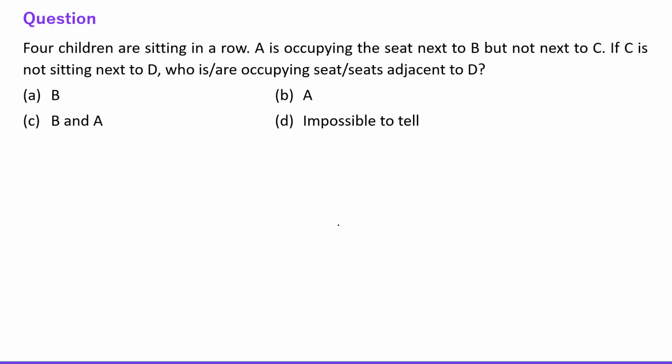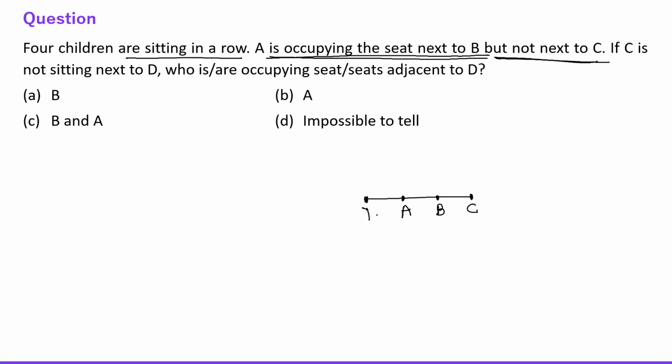Next question is, four children are sitting in a row. A is occupying the seat next to B but not next to C. Okay, so just draw the diagram. Let's say this is A, this is B, right? A is occupying the seat next to B but not next to C. It means C is not next to A, so C must be here.